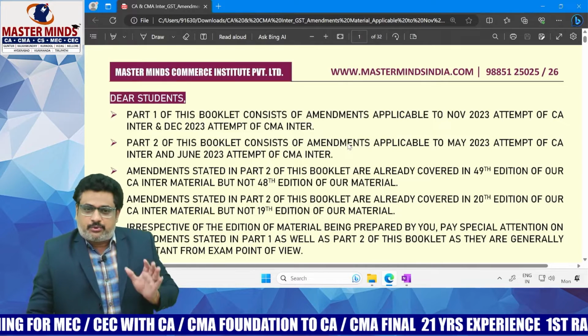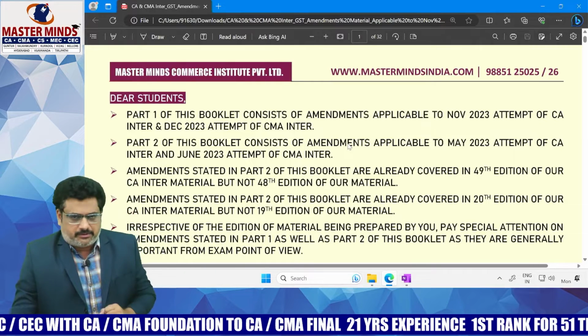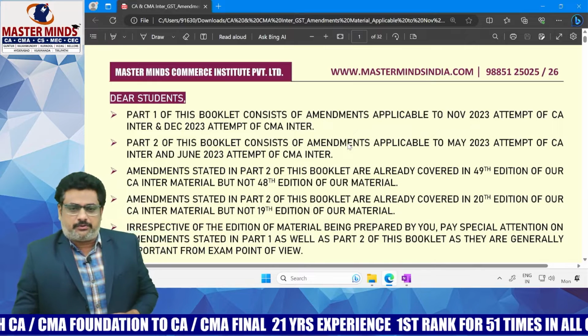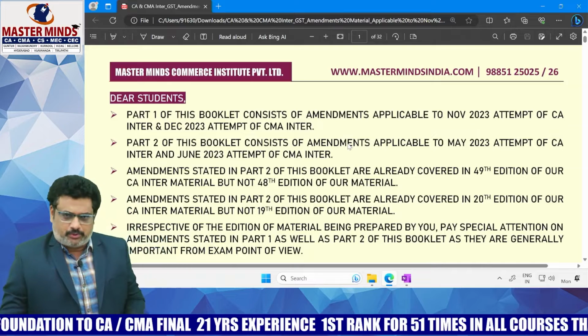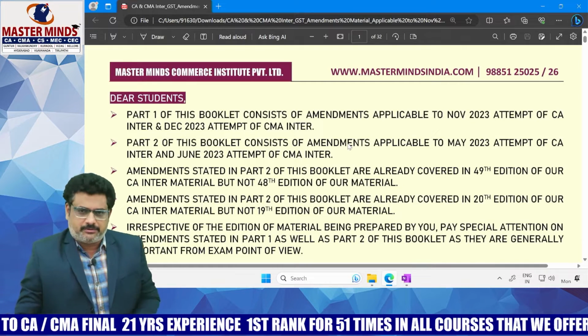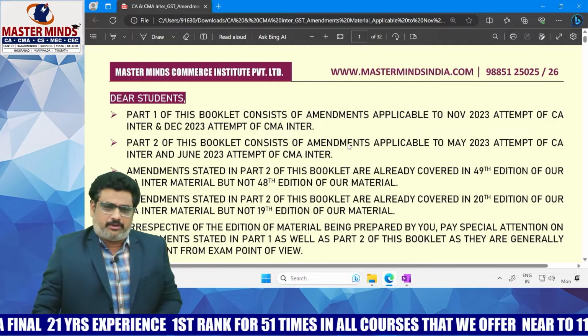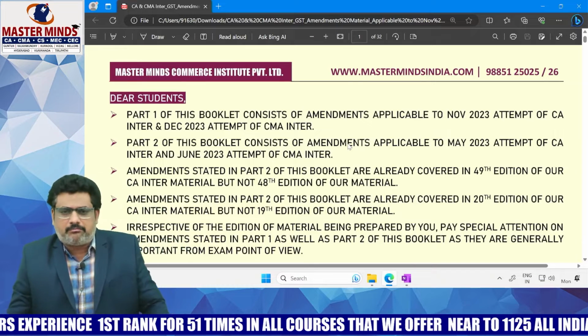The students who have with them the 48th edition of our material, those people are required to read the part 2 amendments also. The students who are reading the 49th edition are not required to read part 2 amendments. That is the first thing you need to remember.